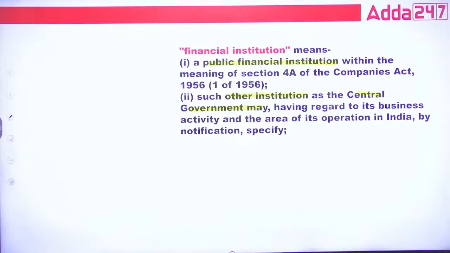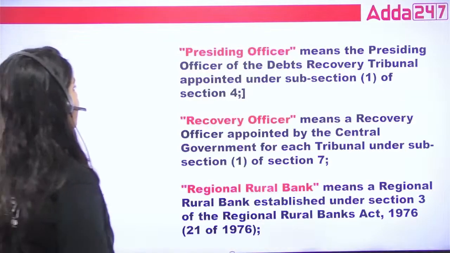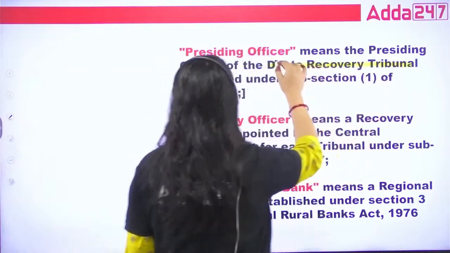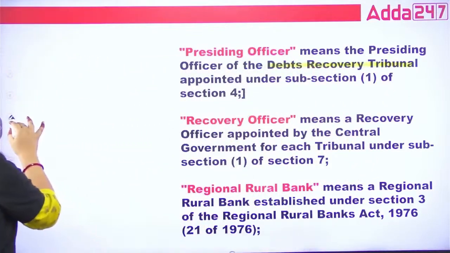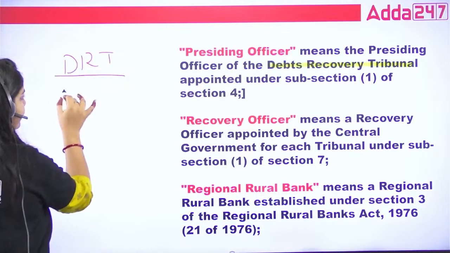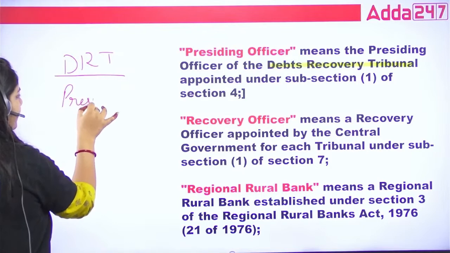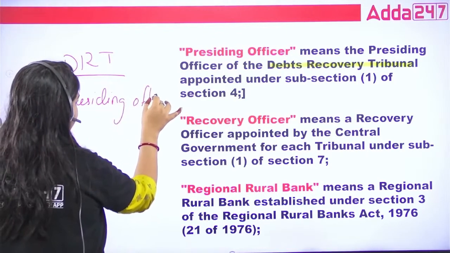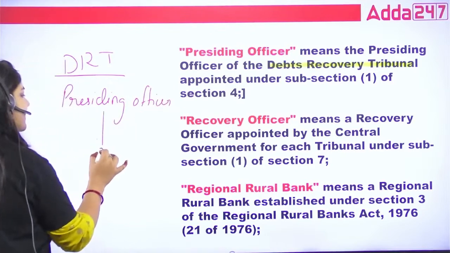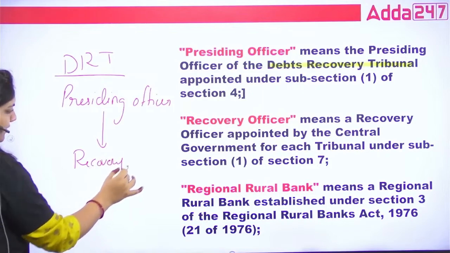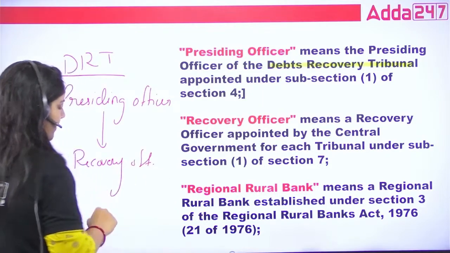That is important. Done? This is called financial institution. What is presiding officer? The head officer of this DRT. This is DRT. DRT head is presiding officer, right? And the helper of presiding officer is recovery officer. Okay, this is important.